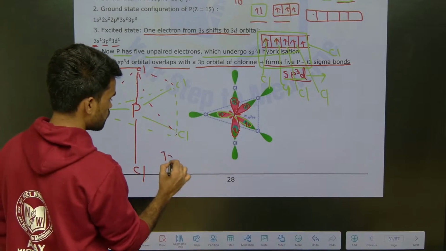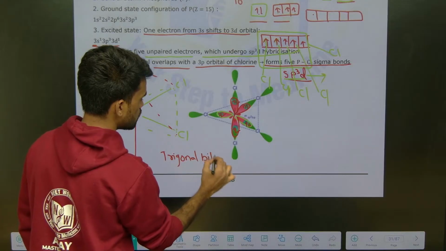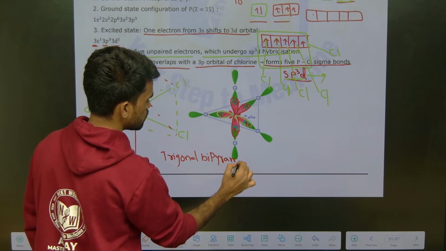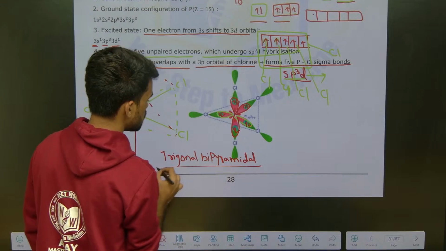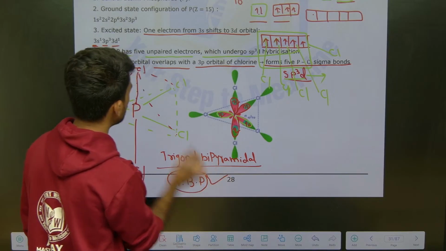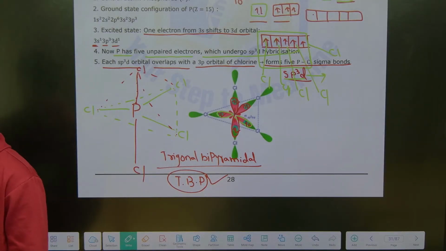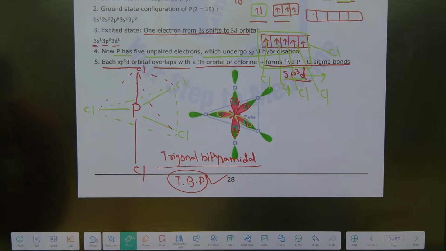So, trigonal bipyramidal. What is the middle geometry? Trigonal bipyramidal. In short form you can say TBP geometry for this molecule. So this is how you need to write the structure and the hybridization. Is this clear, guys, those who are in the live session?